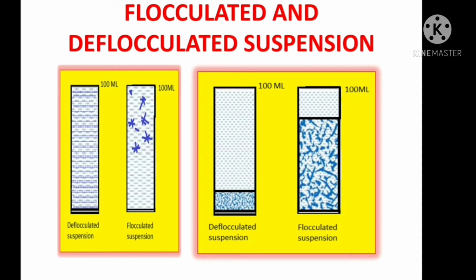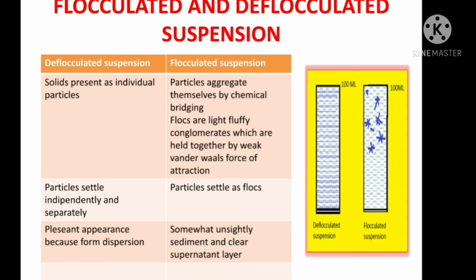Let's see what are the other important differences between flocculated and deflocculated suspension. The first and second points we have already discussed. Deflocculated suspension contains particles individually. Flocculated suspension contains flocs. In flocculated suspension, particles aggregate themselves by chemical bridging, so flocs are formed. In deflocculated suspension, particles settle independently and separately. In flocculated suspension, particles settle as flocs.